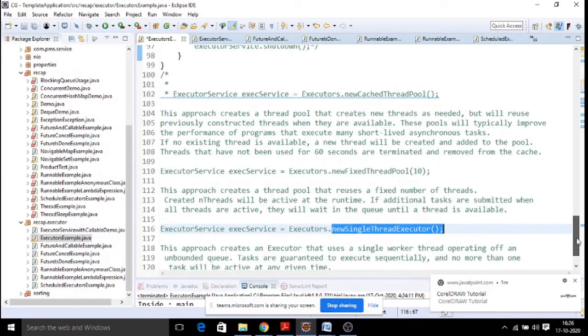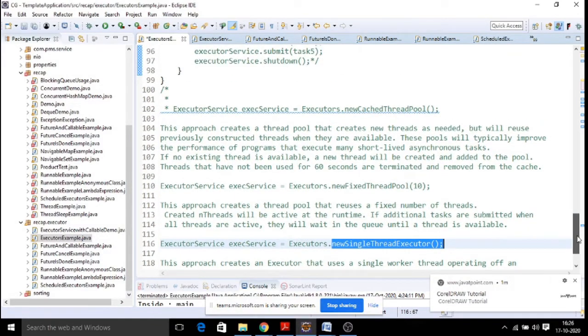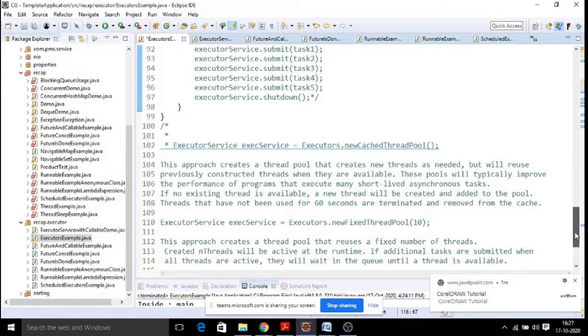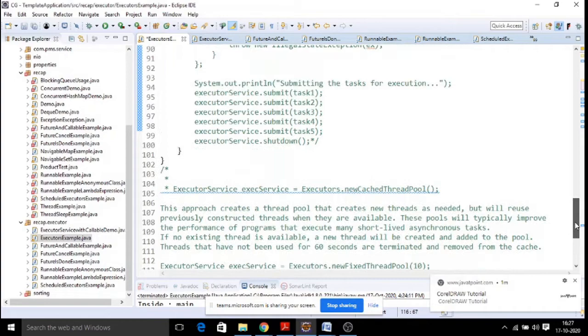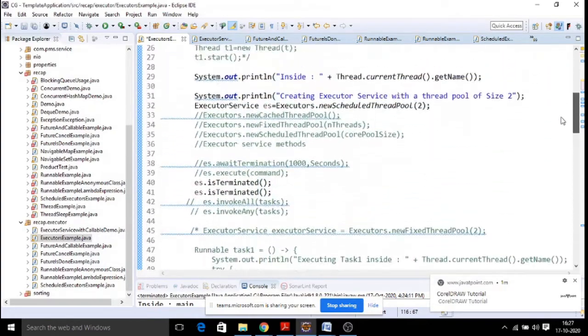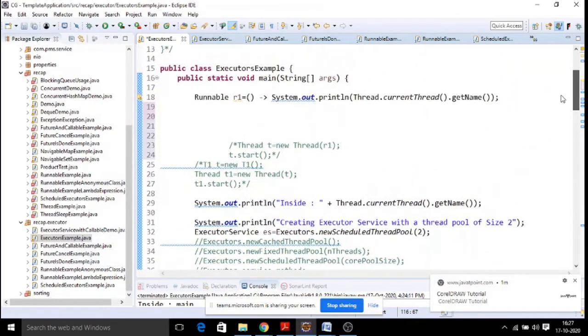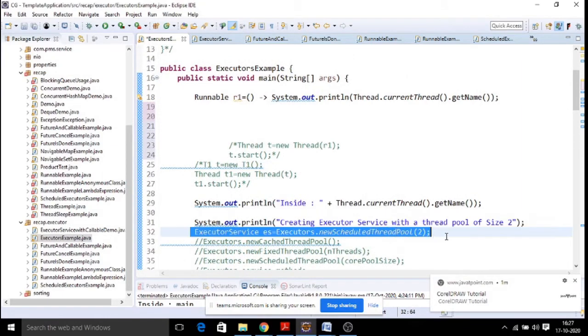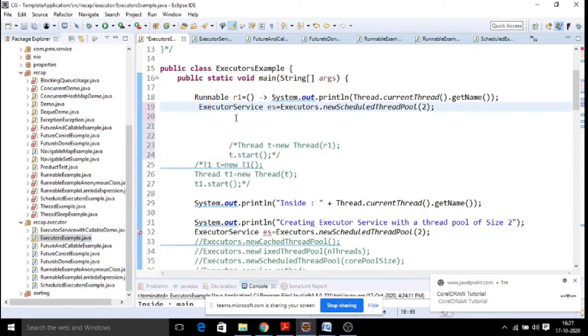So out of these three types of executor pools, any one you can make use of: single thread executor pool, new fixed thread pool, and cached thread pool. First we will be working with a simple kind of thread pool. One more type is called scheduled thread pool, which means we can schedule our pool execution. Let's say at particular intervals of time I wanted to execute my threads. That is also possible. So first I am going to create an executor service.